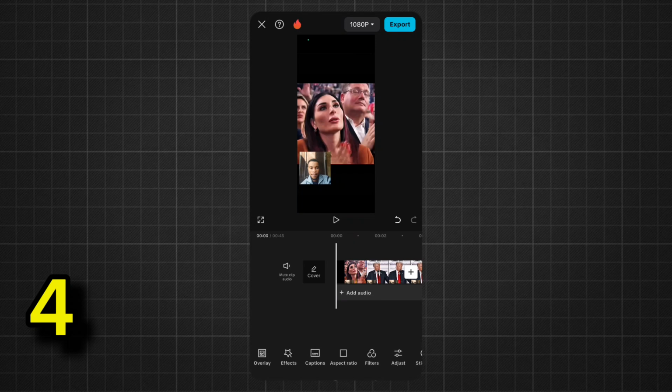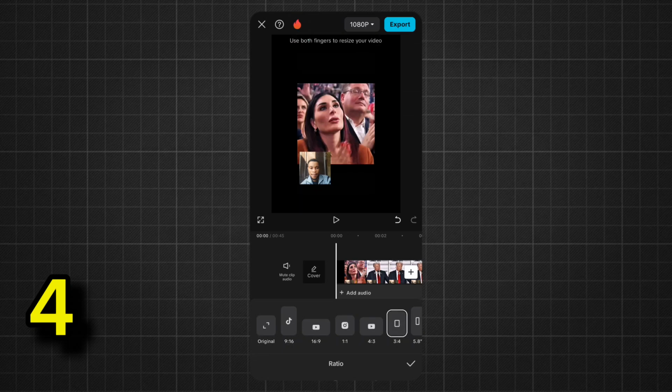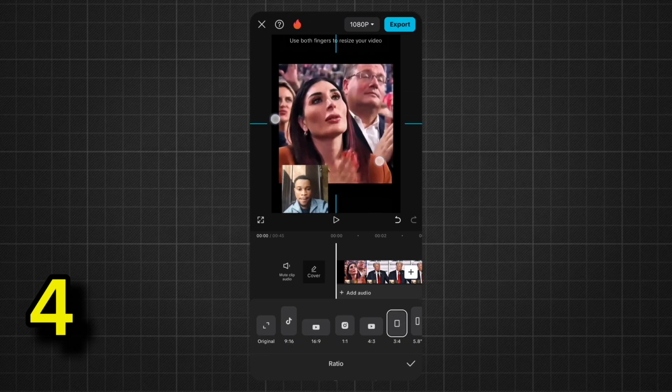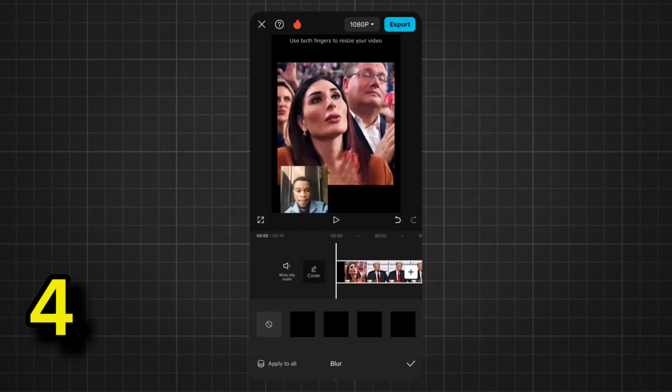If there is anything on the screen that you don't want, you can go ahead to crop it out. Here you can also select the aspect ratio that you want. So here I'm going to be selecting the 4:3, depending on you. Basically on Facebook, you can literally upload anything, but I'm going to be selecting this and then I will scale it in so that any other part that's not supposed to be in the video can also get out of the screen too. So here I can select a background. You can literally leave it the way it is, or if you want to put a background, either a blurry background or a colored background, you can always put that.